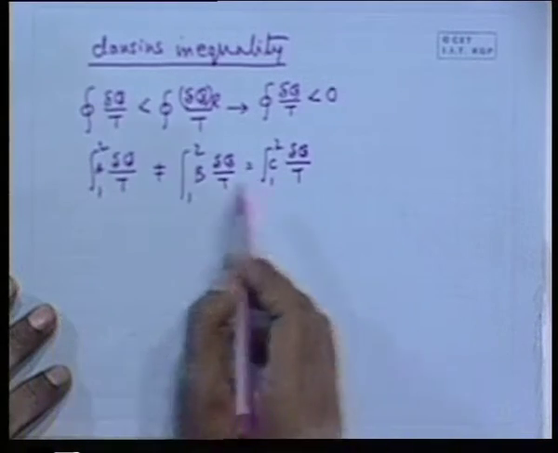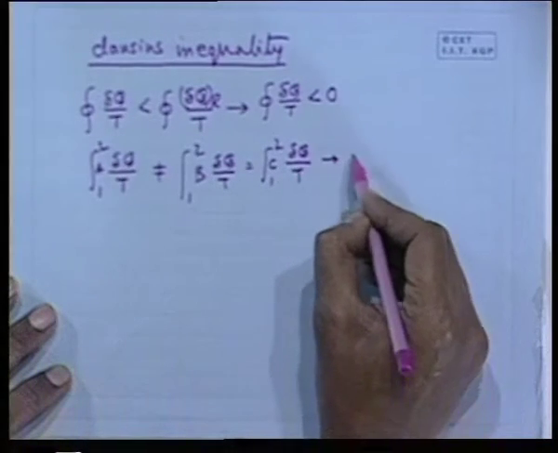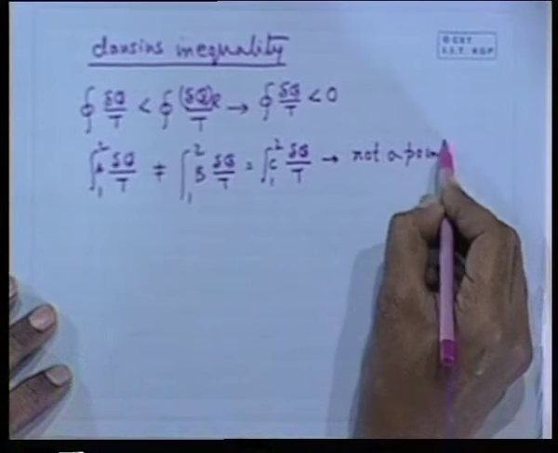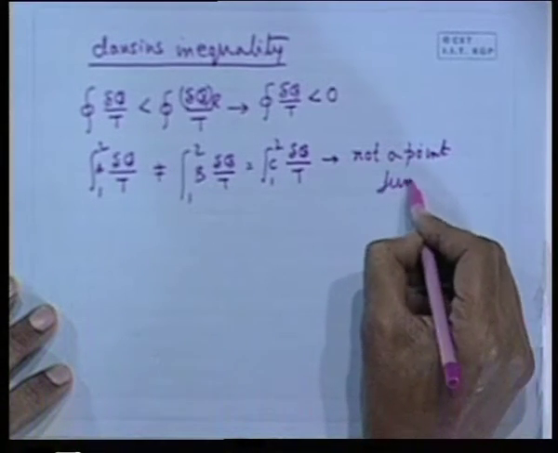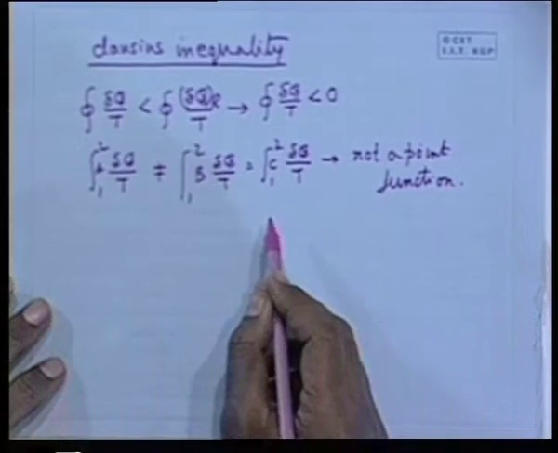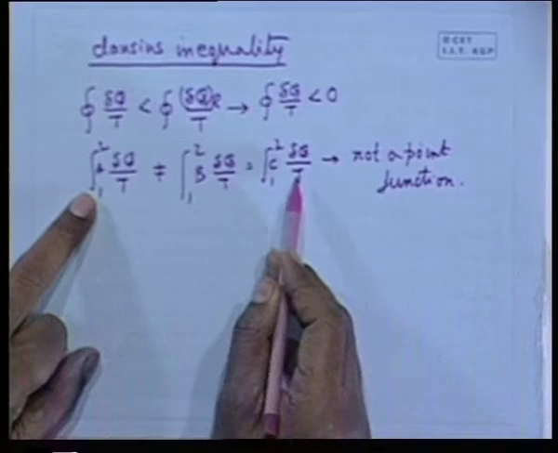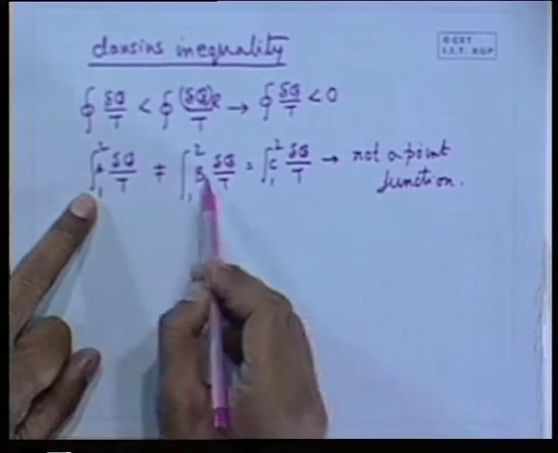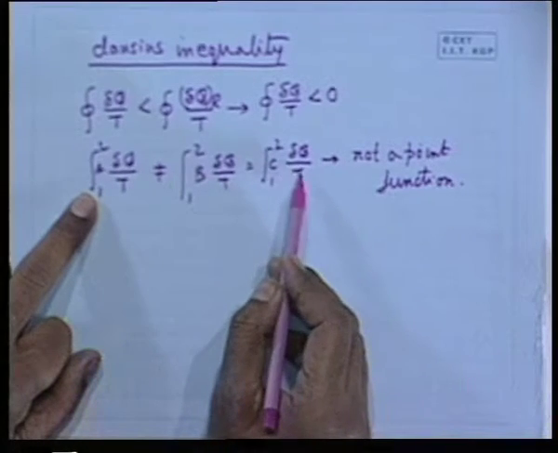That means the integral of delta q by T is not a point function in case of an irreversible process. It varies from process to process. In case of a reversible process, this was 0, so this became the point function.